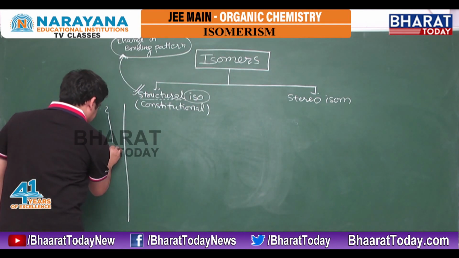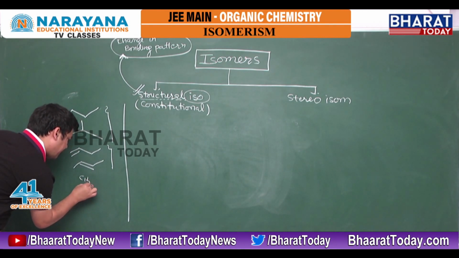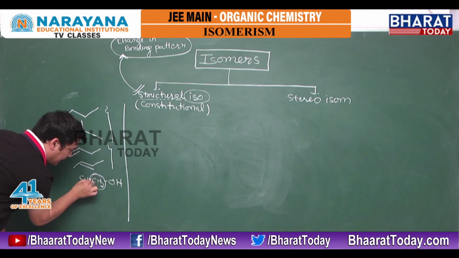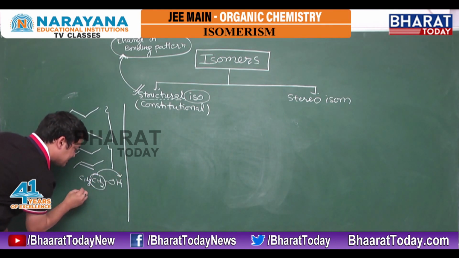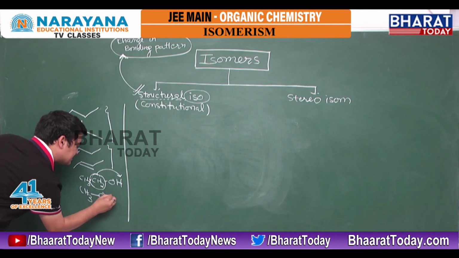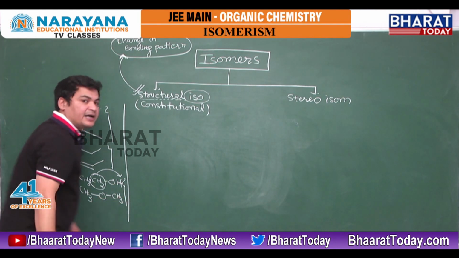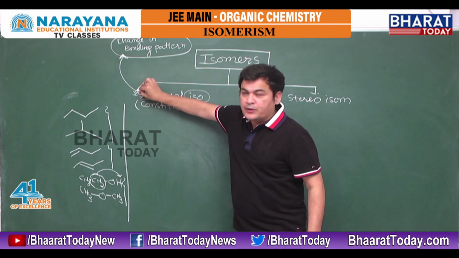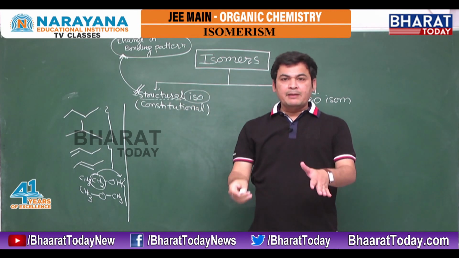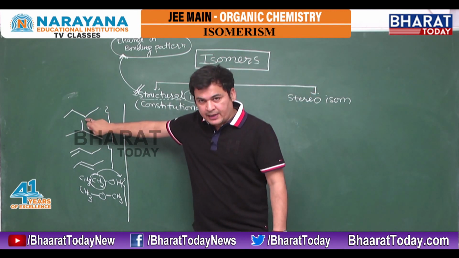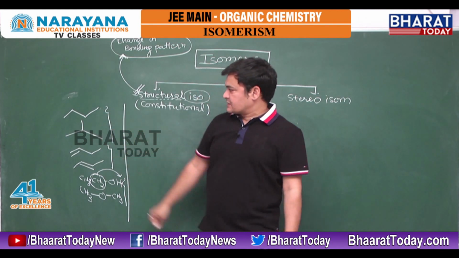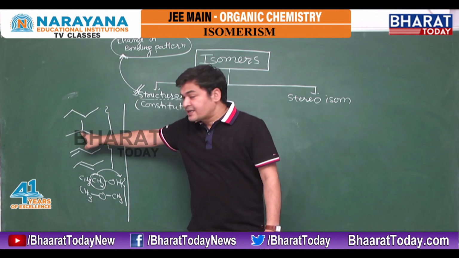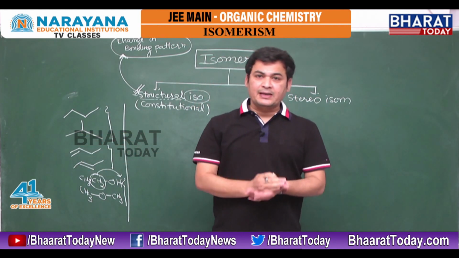In the same manner, suppose I have CH3CH2OH. I cut this methyl from this point and attach it on that side. What I'll get is CH3OCH3. Again I have changed the bonding pattern. Whenever you want to change the structure, you need to change the bonding pattern. Bonding pattern means cutting from one point and attaching at another point. In the first structure, I have a 4 carbon chain, I remove 1 methyl from this point and attach it to the second carbon, so I have changed the bonding pattern.